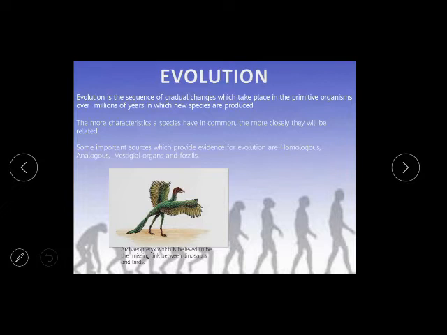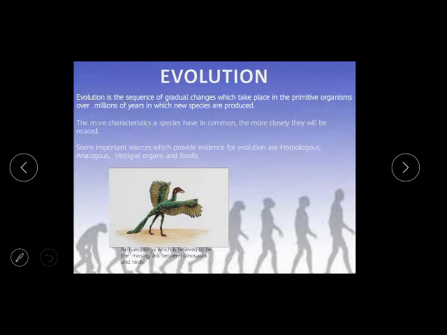So evolution is a sequence of gradual changes which takes place in the primitive organisms over millions of years, in which new species are produced. The more characteristics species have in common, the more closely they are related. So if two organisms have more characteristics in common, like humans and monkeys, they are more closely related.